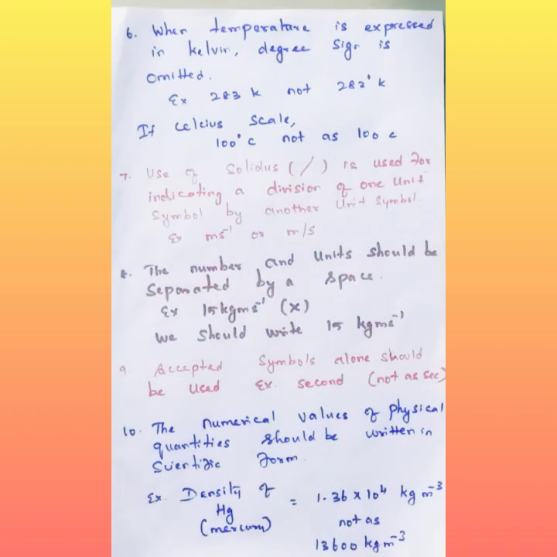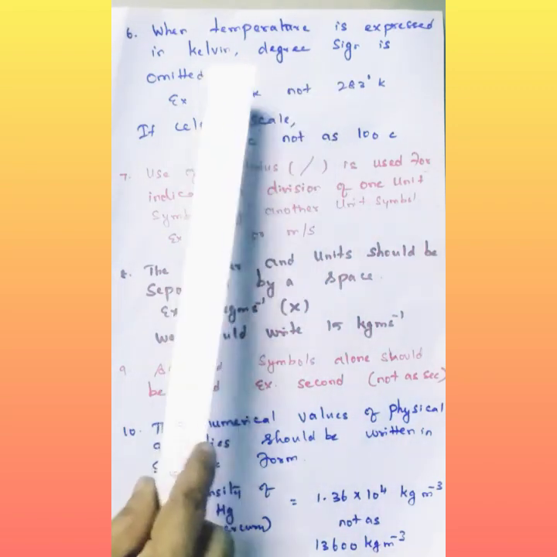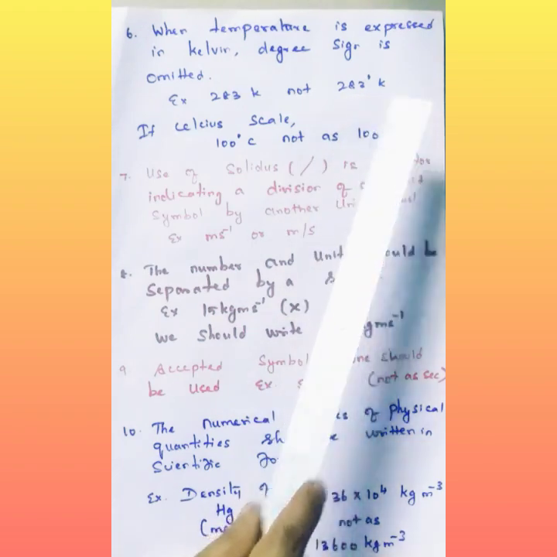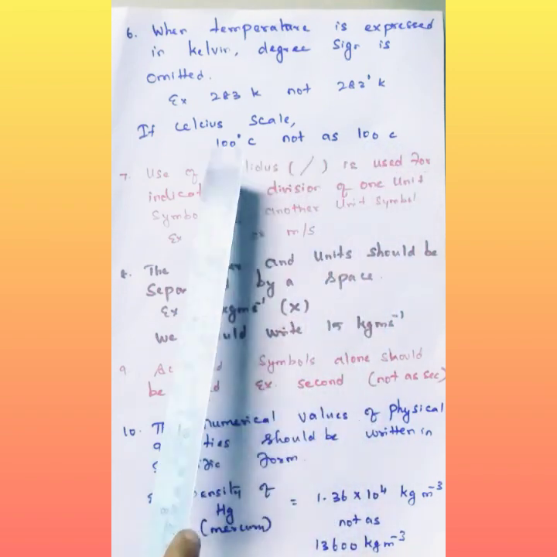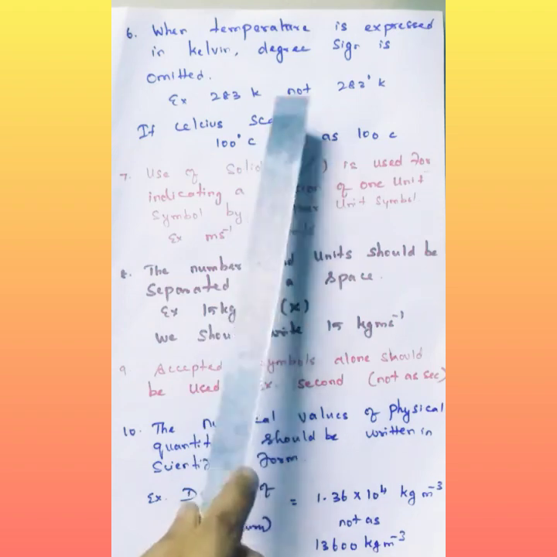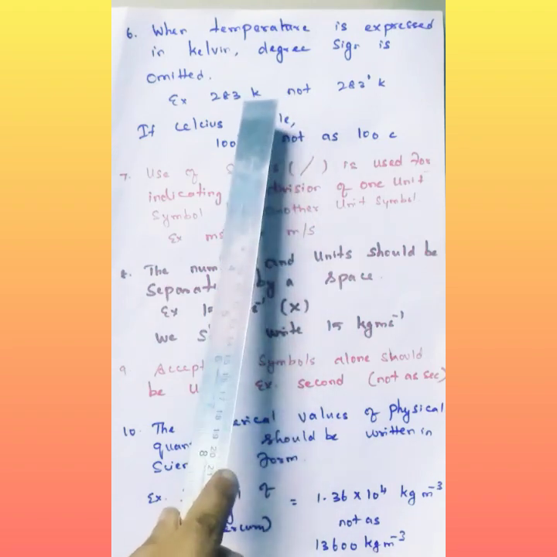Only Kelvin. If you are using the Celsius scale, we have to mention the degree: 100 degree Celsius and not 100 C. 100 C is not correct; 100 degree C. So in the Celsius scale we use the degree sign, and in the Kelvin scale the degree sign is not used.